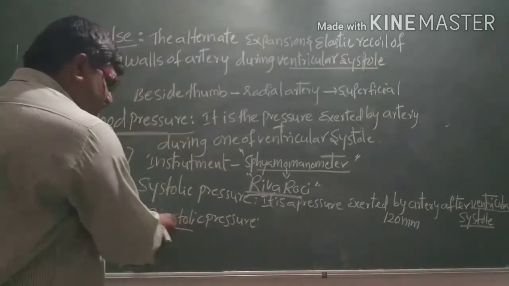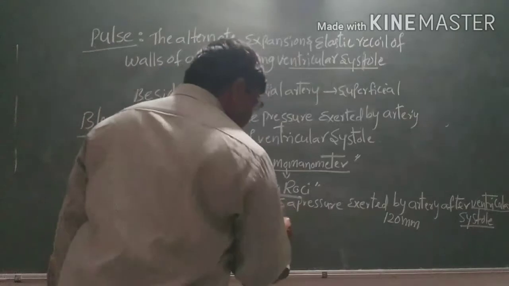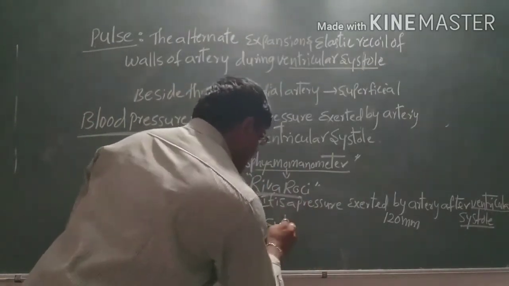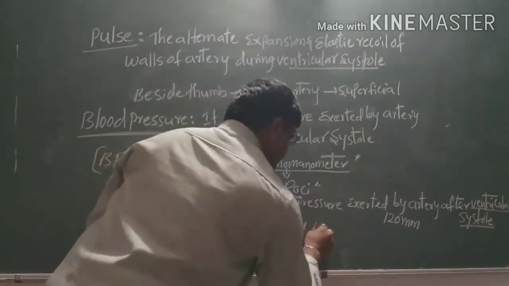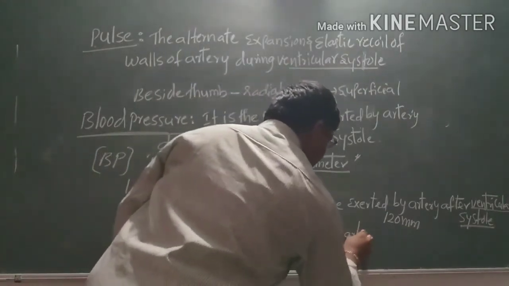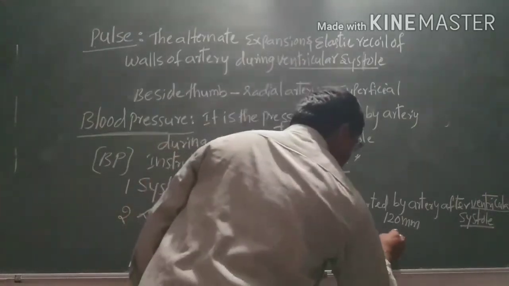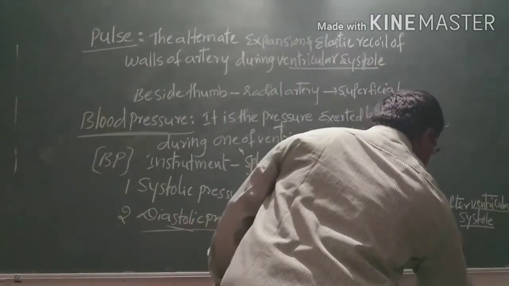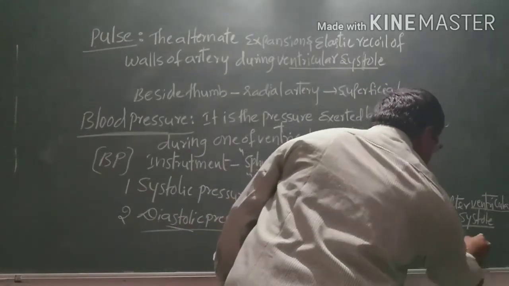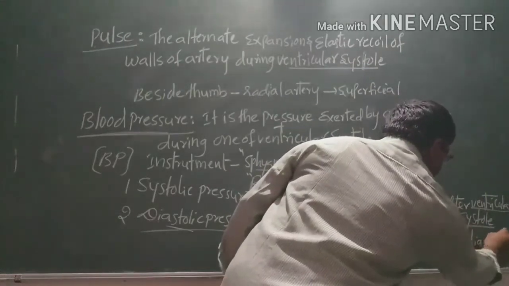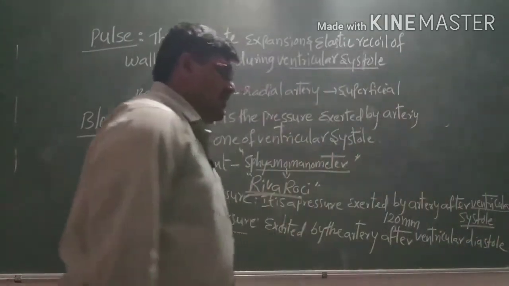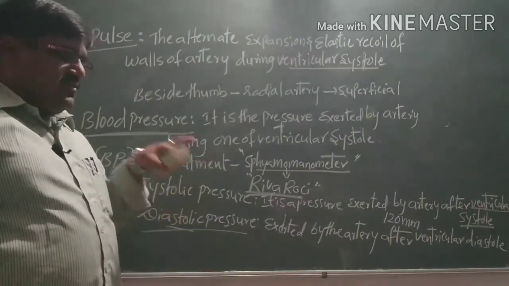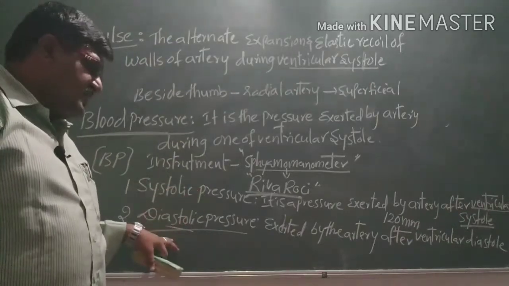Next, diastolic pressure. Diastolic pressure is the pressure exerted by the artery after ventricular diastole. It is the lowest pressure. Systolic pressure is the highest pressure, 120, and diastolic is the lowest pressure.